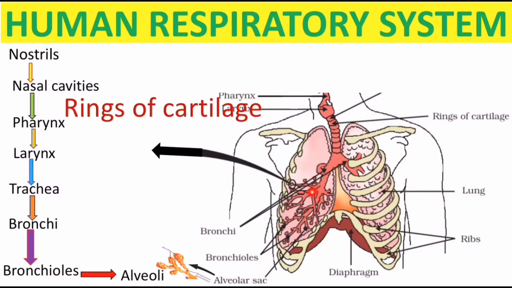Inside the lungs, the bronchi divide into smaller branches. These branches are known as bronchioles. Bronchioles end in a sac-like or balloon-like structure known as alveoli. This is the alveoli. Exchange of gases takes place in the alveoli. That is, oxygen from the alveolar sac diffuses into the blood and the blood carries it to various parts of the body. From the blood, carbon dioxide diffuses into the alveolar sac and it will be given out while breathing out.